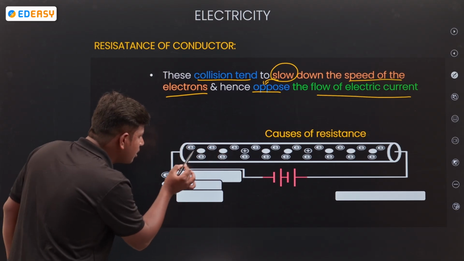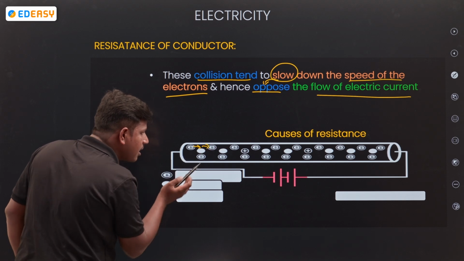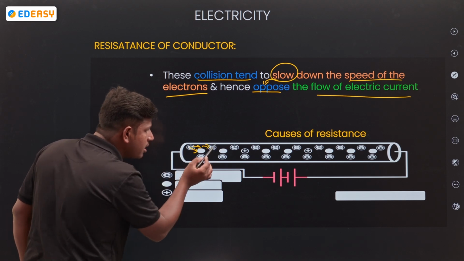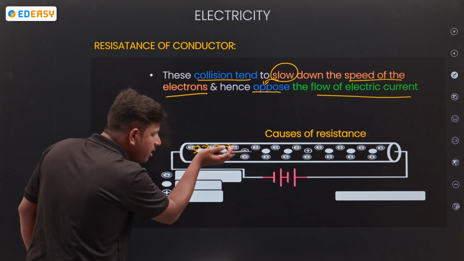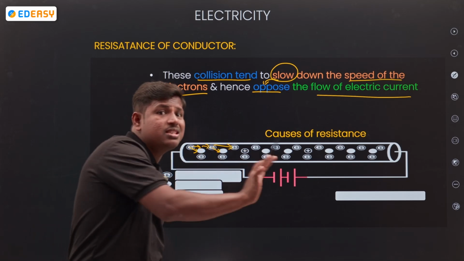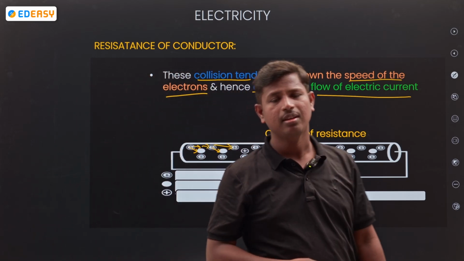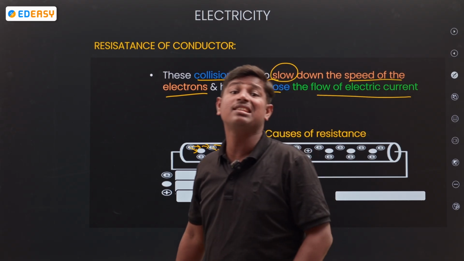Electrons moving collide with the other electrons or with the positive ions. So, what happens whenever the collision takes place? It opposes the movement of free electrons. That property is called the resistance property.